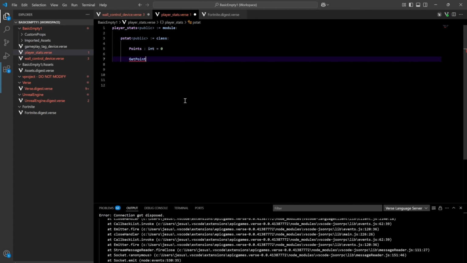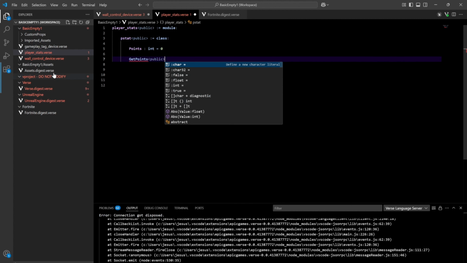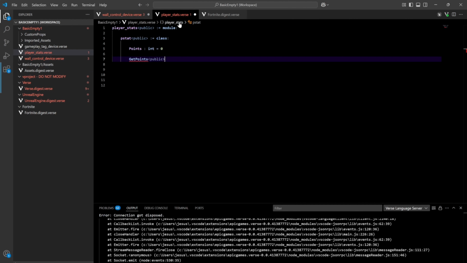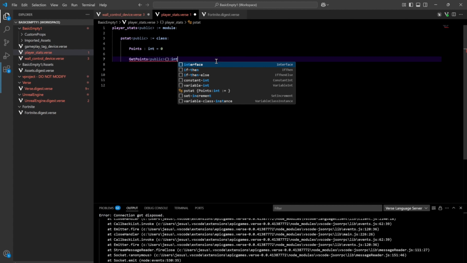So get points, and then we'll make this public. We don't need any parameters. And then, not void, this will return an int.